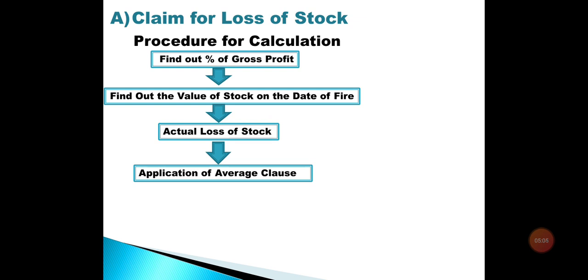Then if no average clause is applicable in the insurance policy terms and conditions, the amount of claim will be the same as the loss of stock. Means in the given example, we have taken 3 lakh as the loss of stock, and that 3 lakh will be equivalent to the amount of claim. But if an average clause is applicable, there is an additional formula to calculate the amount of claim. So with this we can find out the amount of claim. Students,